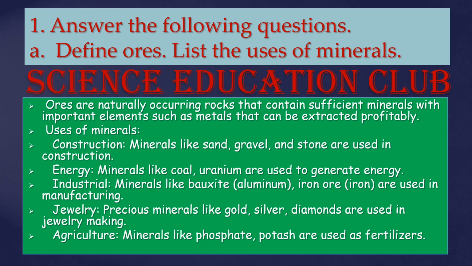Uses of minerals. Construction: minerals like sand, gravel and stone are used in construction. Energy: minerals like coal and uranium are used to generate energy. Industrial: minerals like bauxite and iron ore are used in manufacturing. Jewelry: precious minerals like gold, silver, and diamonds are used in jewelry making. Agriculture: minerals like phosphate and potash are used as fertilizers.